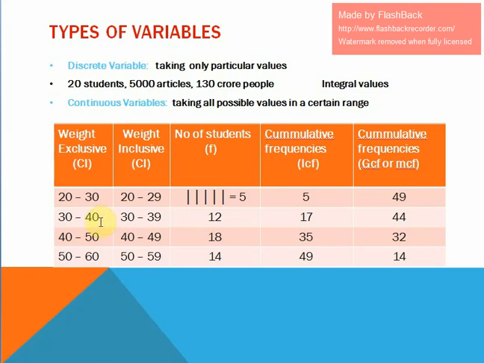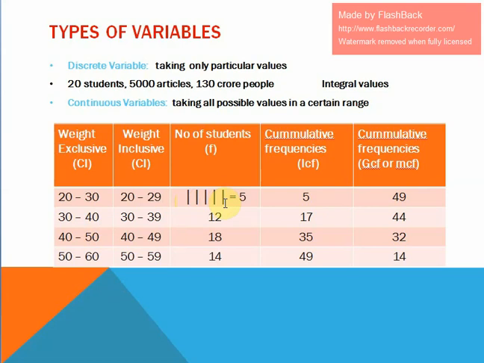Likewise, continuous variables, in this case weight of a person. See in this table, this is 20 to 30, 30 to 40, 40 to 50, 50 to 60. So this is nothing but data which is continuous in nature. If you see these values, we will get some idea about the continuous variable. See in the third column, these are vertical lines. These vertical lines are called tally marks. Tally marks, for a particular value in the first row, 20 to 30, the number of students is 5. So there are 5 students whose weights are 20 to 30.